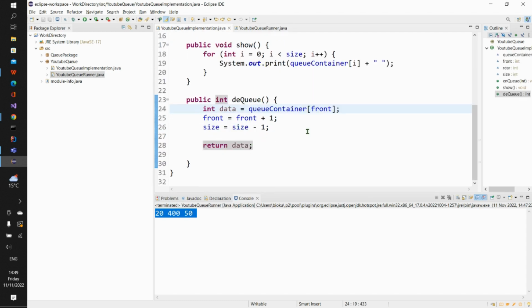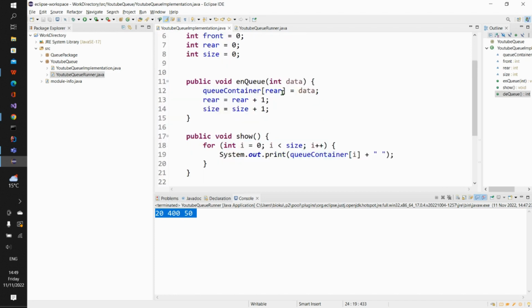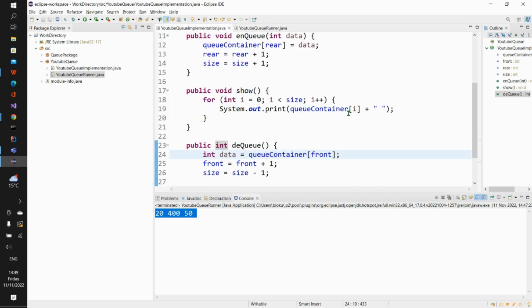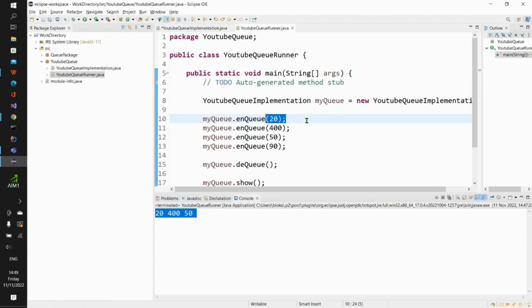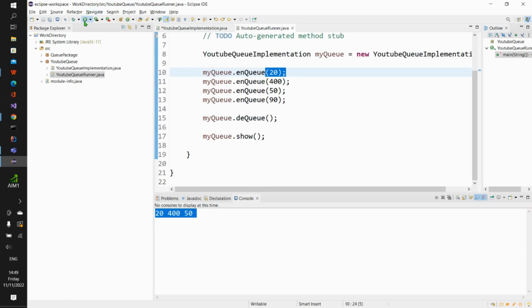And inside our show method, we are saying go inside our container and print I for us. We will not print I directly, we will print front of I, front plus I, right? So if I come back inside this my program and press this runner button,